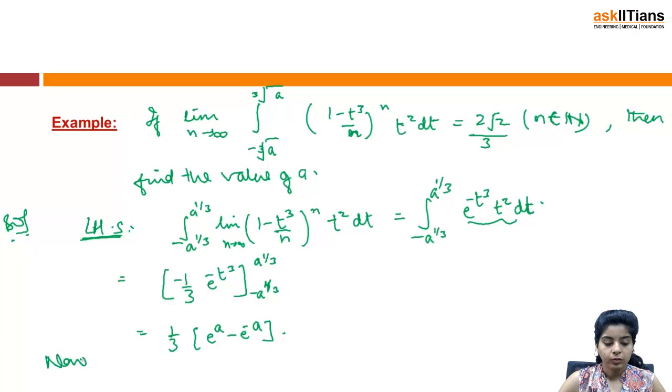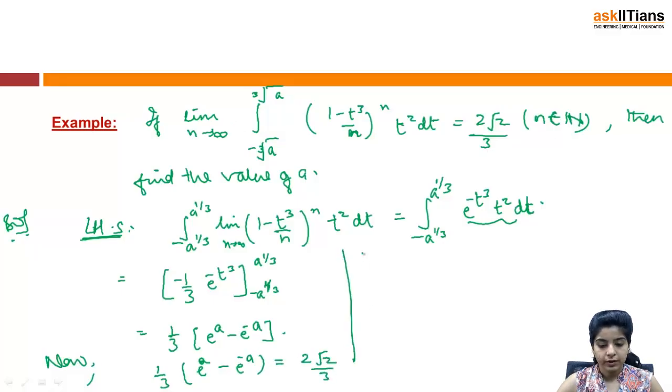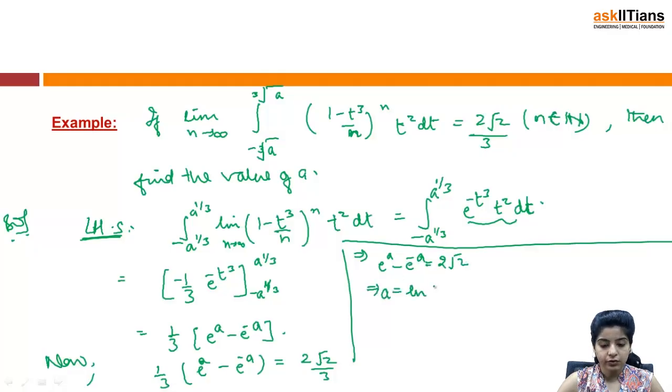Now I equate LHS equal to RHS, because it was given that this limit as n tends to infinity is equal to 2 root 2 by 3. So that means this term is equal to 2 root 2 by 3, which means that e raised to a minus e raised to minus a is 2 root 2, and therefore a is ln of (root 2 plus root 3), and this is the required value of a.